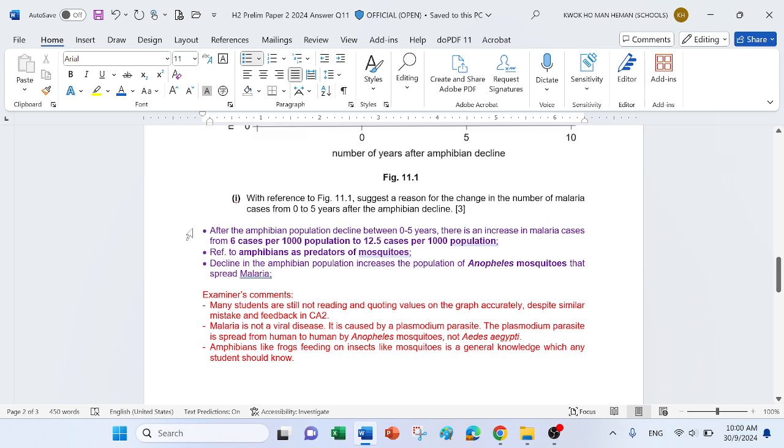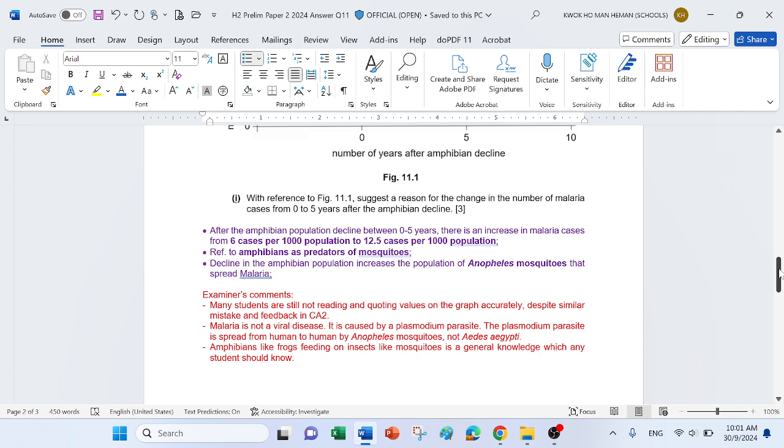I didn't put the numbers here, but you will have seen my numbering beside the tick. So that is the first point. Then the second point is to talk about how amphibians like frogs are predators of mosquitoes, because amphibians eat insects. That's just common knowledge that you should know. For those who don't, watch less TikTok and watch more documentary or something.